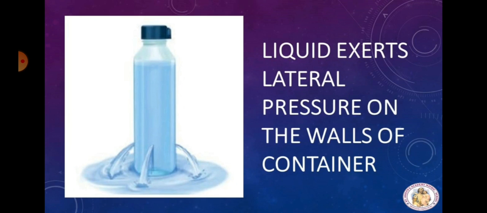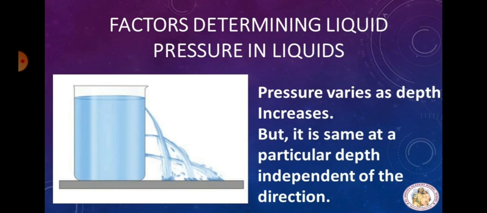This is because liquid exerts lateral pressure on the walls of the container. From this, we can understand that liquid exerts lateral pressure on the walls of the container. Now, factors determining liquid pressure. Pressure exerted by a liquid at a point is determined by depth, denoted as h, density of the liquid, denoted as rho, and acceleration due to gravity, denoted as g.